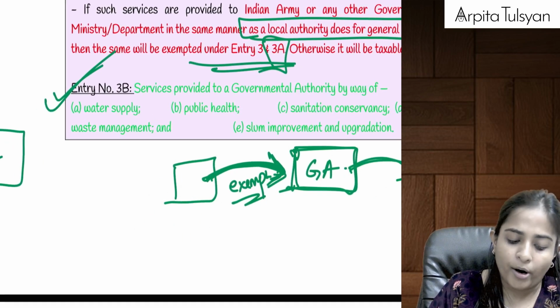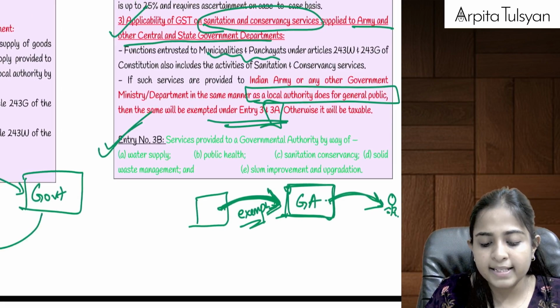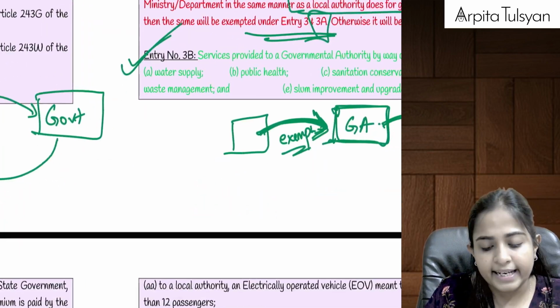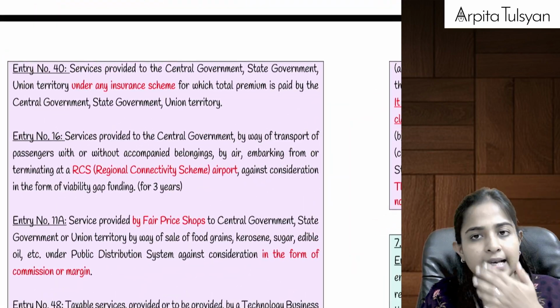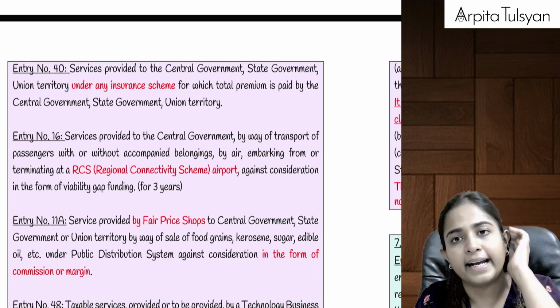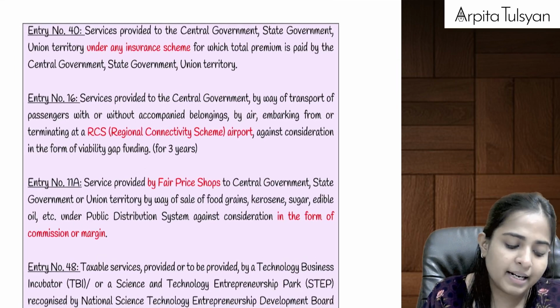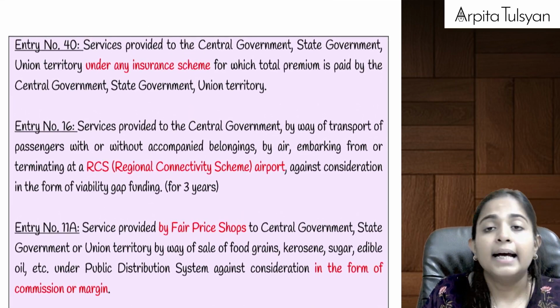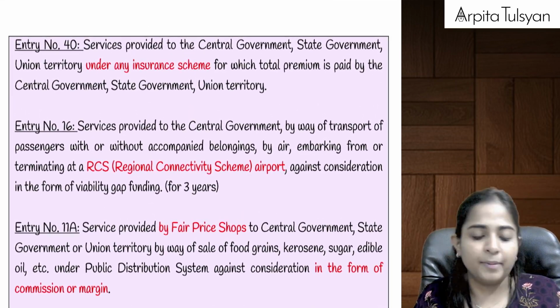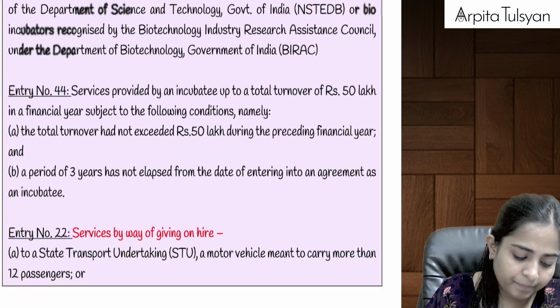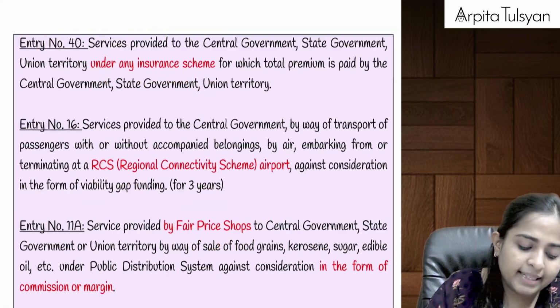This was a new point. Earlier when we were providing such services to the government, it was exempted if it fell under entry number 3 or entry number 3A. But now if we are providing the same services to the governmental authority, then it will be totally exempted from GST. Right? Then going on to the next one, that is entry number 40.